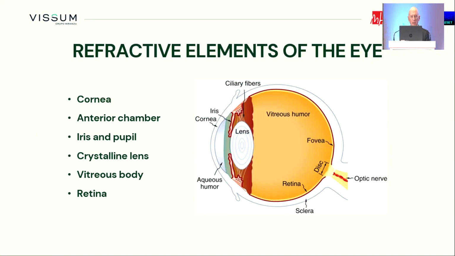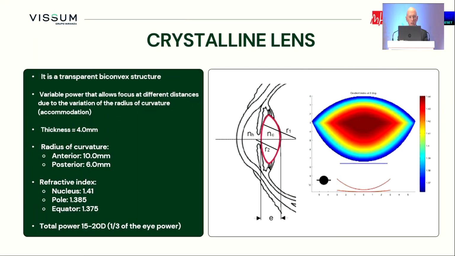First, we're dealing with the refractive elements of the eye, and one of the most important, together with the cornea, is obviously the lens. The lens governs part of the functions of the eye, especially in young persons, by a variability in the focusing capabilities. Because the lens is a complex structure. It has different layers, has different index of refraction depending on the area, and has a role in focusing the light in the retina, and especially during the process in which we can focus according to distance, to get a monofocal image at every distance, changing the power of the eye according to ciliary body action.